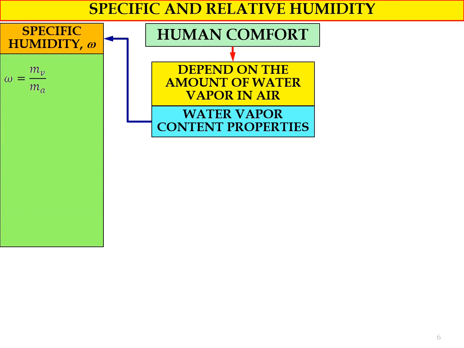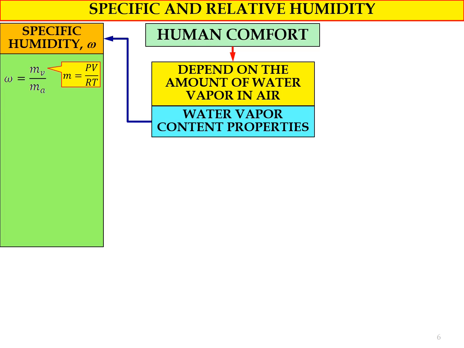In terms of definition, specific humidity omega equals mv, the water vapor mass, divided by ma, the dry air mass. If we apply the ideal gas equation, PV equals mRT, and arrange it, we get m equals PV divided by RT.